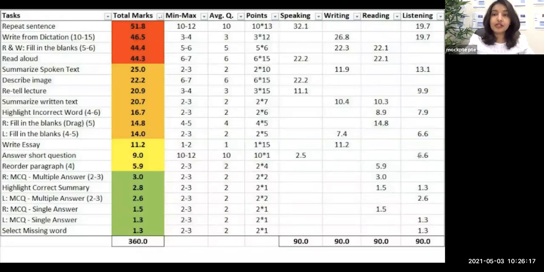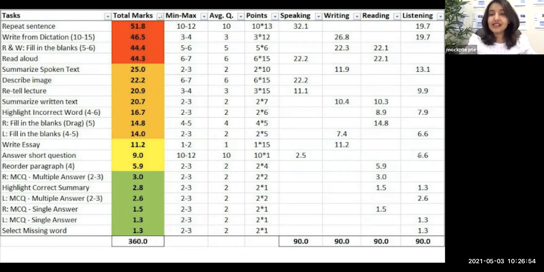If you are students aiming for 6 each or 6.5 each, less than 7 each, this is not an important component for you, but still, of course, try to do everything as perfectly as you can. But if you're targeting band 7 or band 8, 65 out of 90 or 79 out of 90, please make sure you try to do this question as perfectly as you can. Even though it doesn't give much points to speaking, it is contributing 6.6 points to your listening module. So especially for students targeting 79 plus, the 6.6 points are really important, and even the 2 points for speaking.